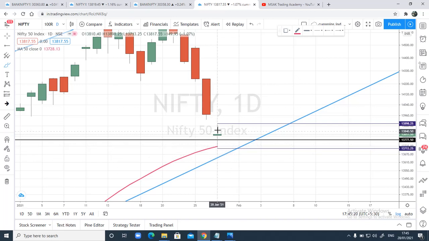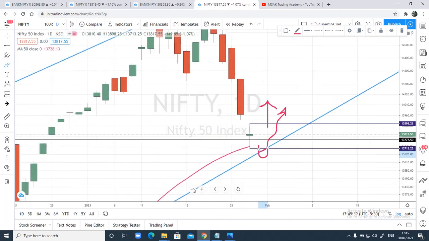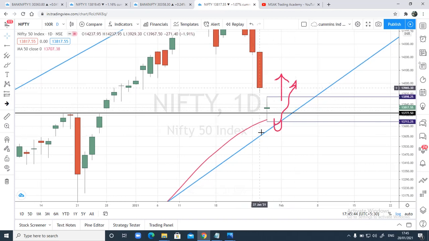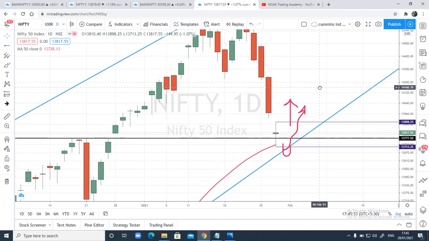So for tomorrow, in case we see a break above this high, we can expect prices to move upside. And on the downside, in case this price breaks, remember we have this trend line from the same place. Again, we can expect a reversal. Until and unless price closes below this trend line, we are not going to be bearish. Right? The way markets have recovered today, by end of the day, I am expecting some bullishness coming in. So tomorrow, in case price breaks today's high, today's doji high, then we can expect prices to move up.